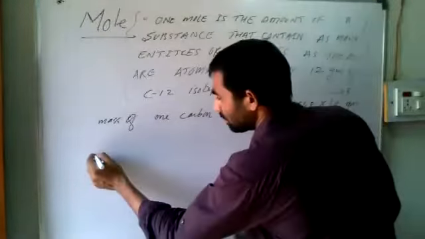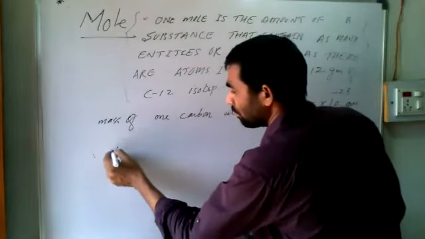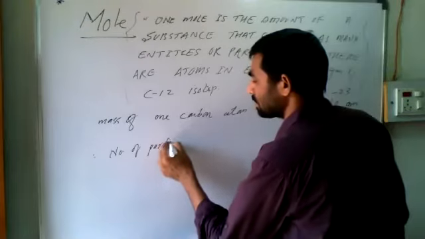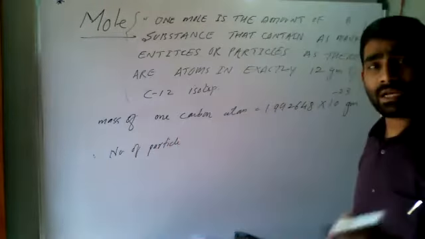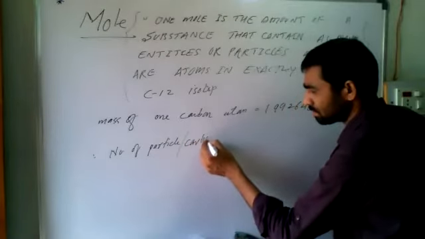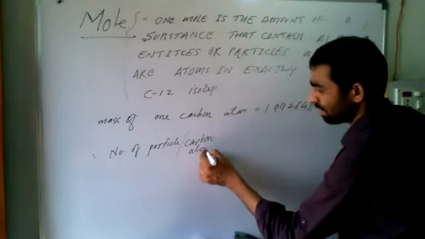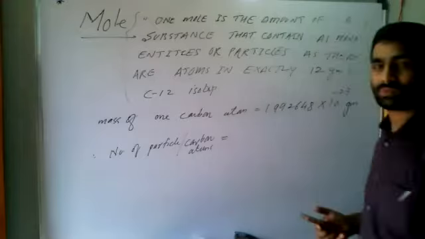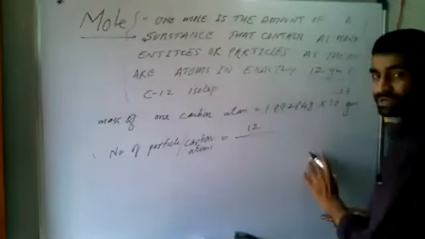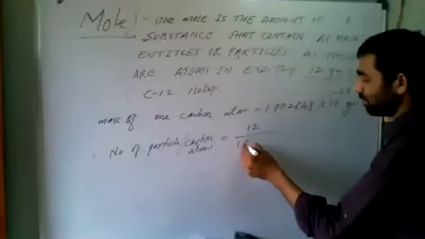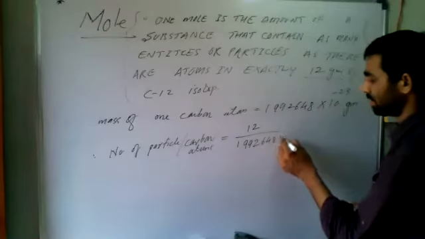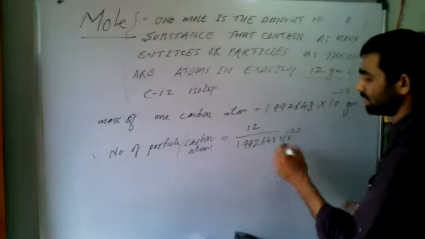So the number of particles, or what we are counting, carbon atoms, is equal to 12 gram divided by 1.992648 into 10 to the power minus 23.